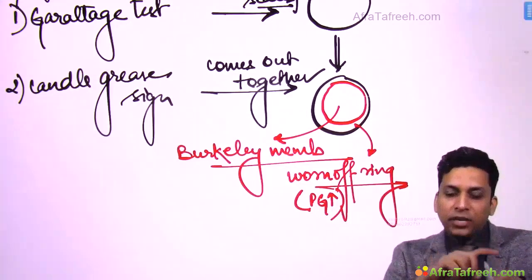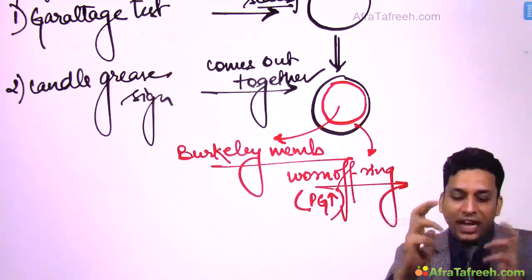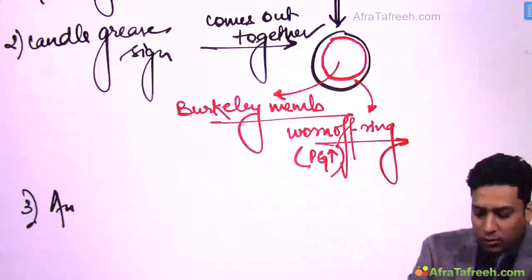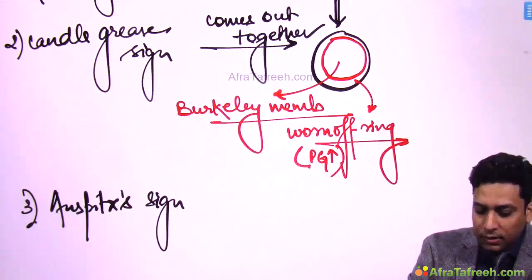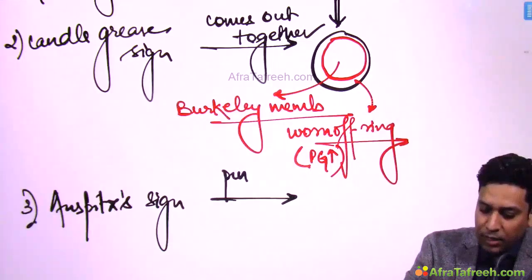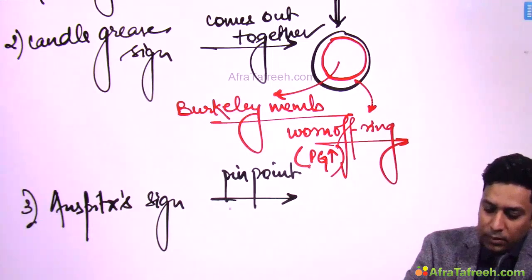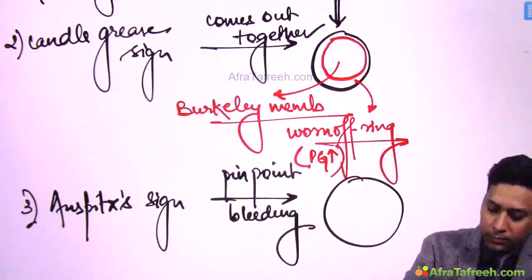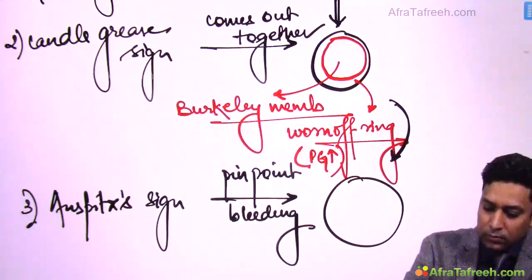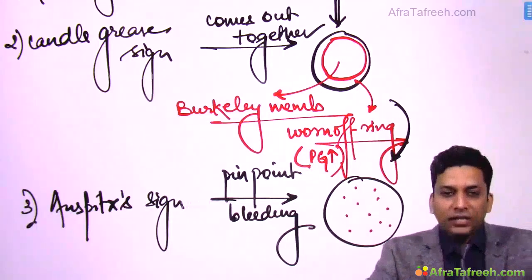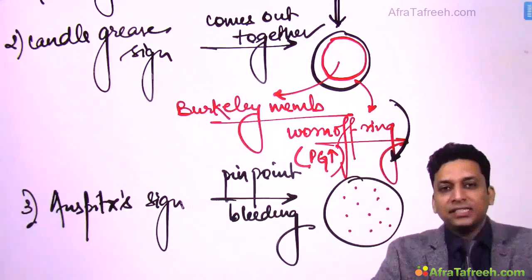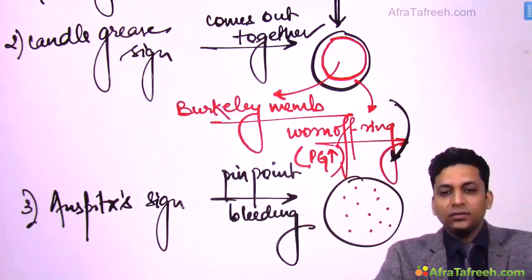And when you remove this membrane, you will find pinpoint bleeding spots, and that is known as Auspitz sign. So what is the end result of scraping the lesion? The end result is pinpoint bleeding, and this is suggestive of psoriasis, and this sign is known as Auspitz sign.